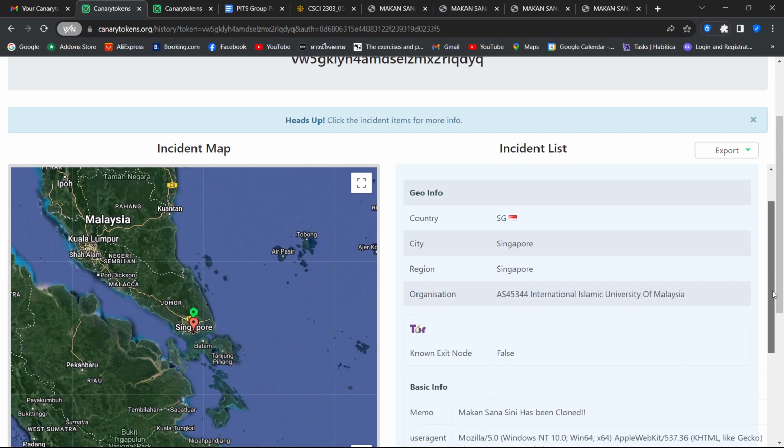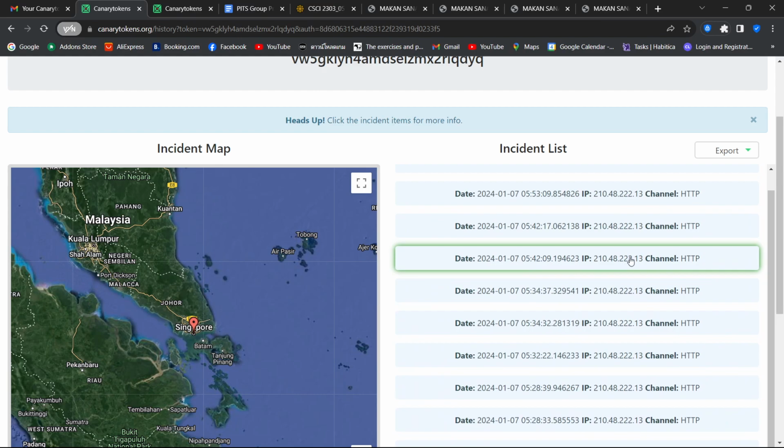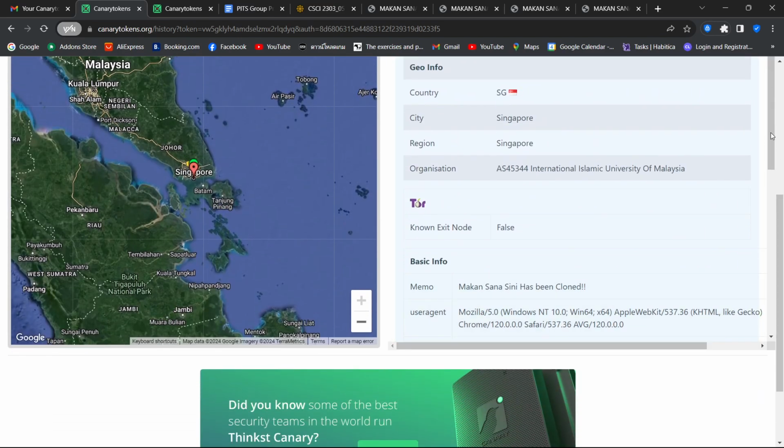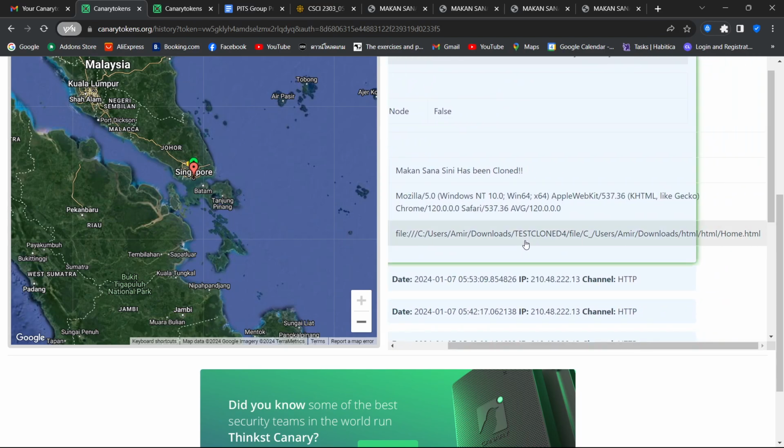Country: Singapore. It has included the user agent here, location file, HTML, test clone 4 file.